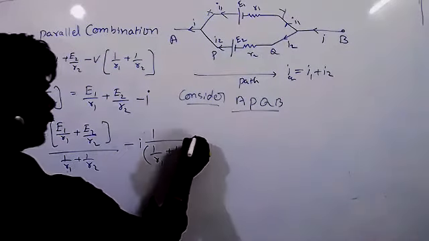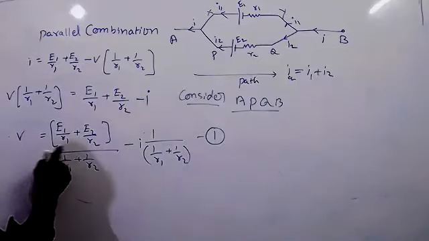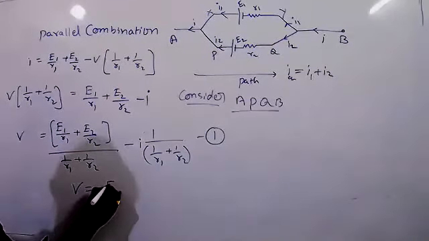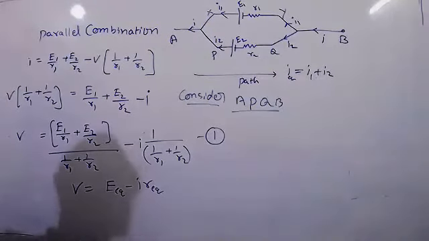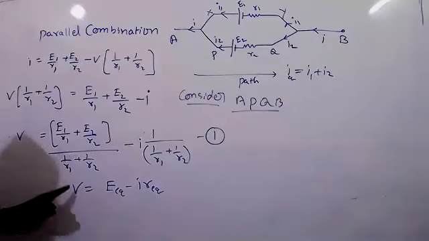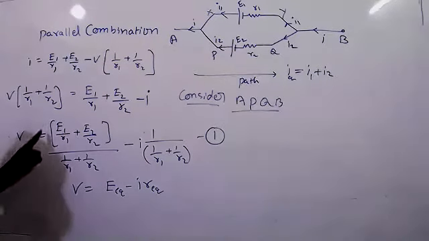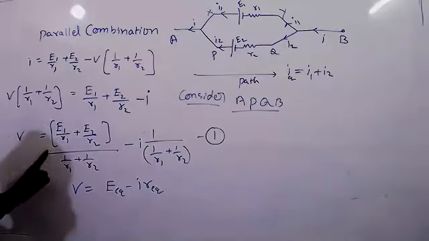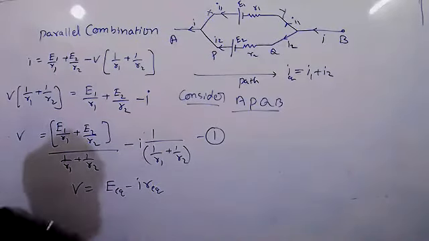We know that, compare this, take it as equation 1: V equal to E minus IR. V equal to E equivalent minus IR equivalent. Similarly, in the place of E equivalent you have to write the total term, and in the place of R equivalent you get this.